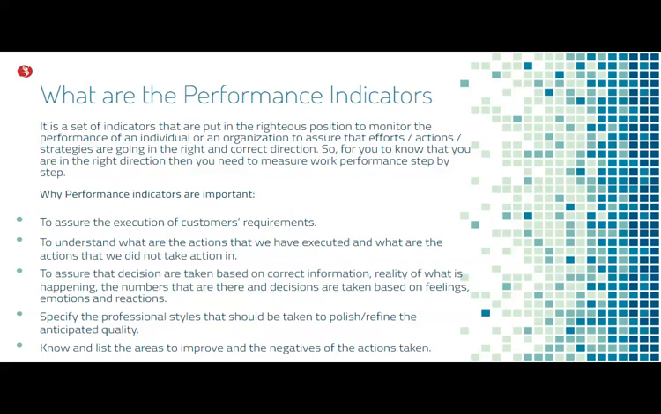So, know the list of areas to improve the negatives of the actions taken. Performance indicators are the actions to be taken to execute customer requirements or an objective while measuring the level of progress by indicators or several mathematical formulas called metrics. So performance indicators are very important for any organization or individual for measuring the parametric level of accomplishment.